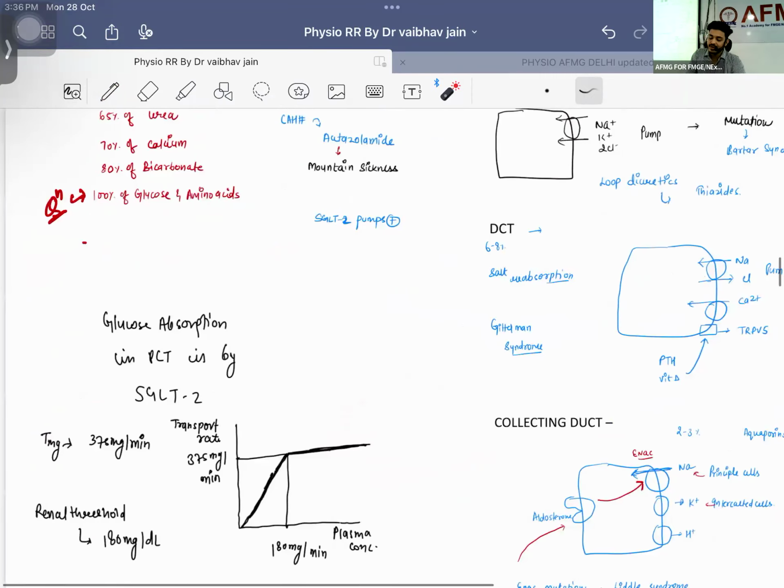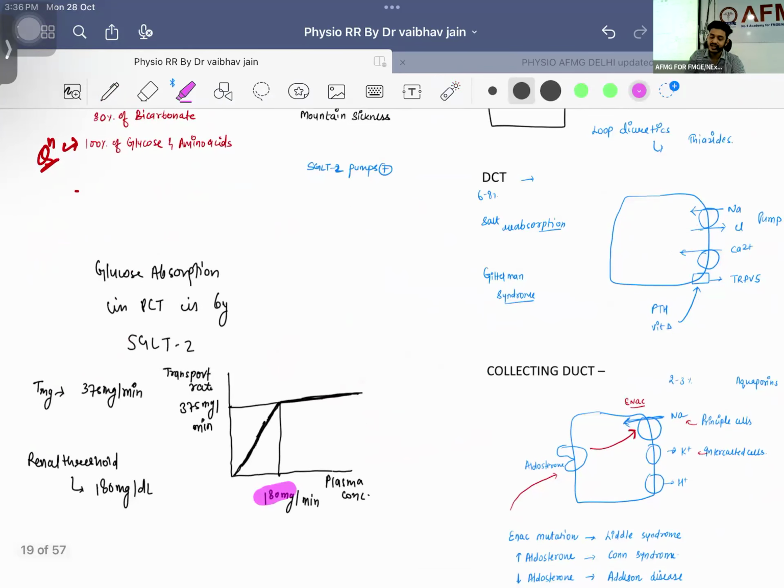Two important things from the SGLT2 pump. What is the first thing? It will be corresponding to which plasma glucose level? Till what point will it be doing 100% absorption? Till the time you are having a blood plasma glucose level of 180, and this transport maximum will be 375. Till that time it will be doing reabsorption. This is going to be your renal threshold.